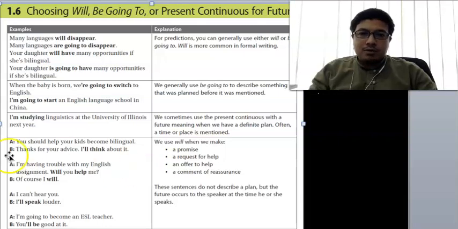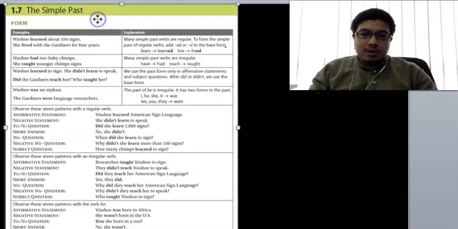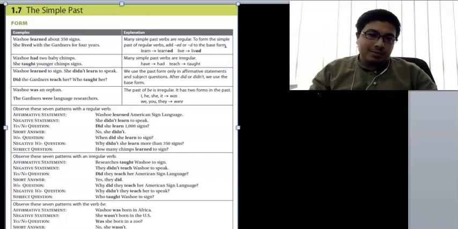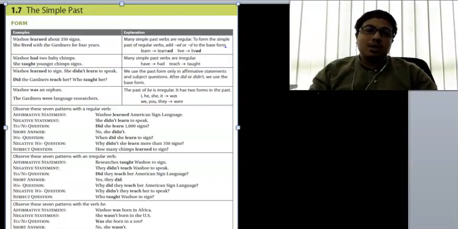Next, we'll move on to simple past tense. The idea of simple past tense is very easy. Anything that happened in the past, when we are talking about it, we use simple past tense. So it is the opposite of simple present tense. Normally with simple past tense, we add d or ed to the verb if the verb is regular. If it is an irregular verb, we change the form of the verb.